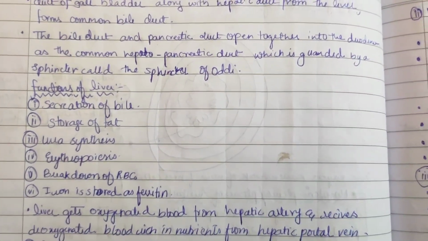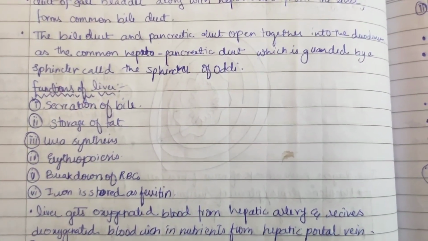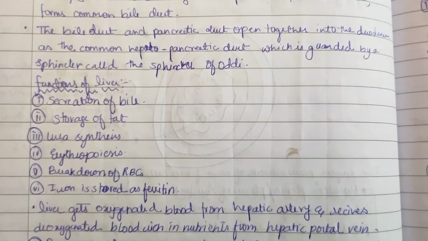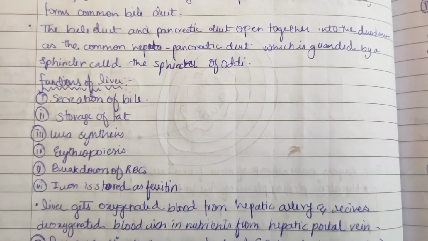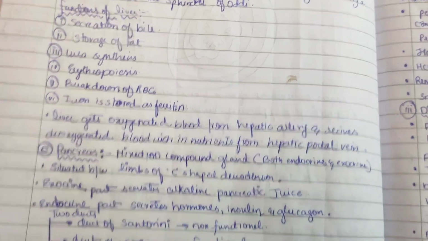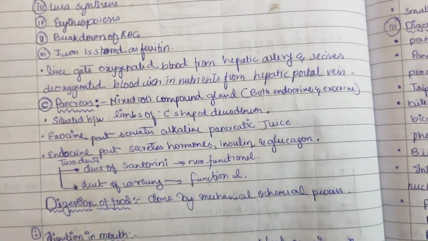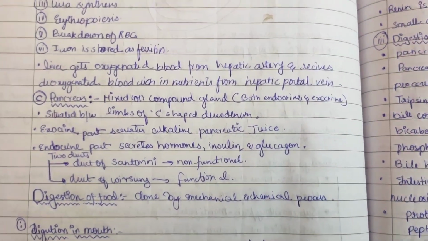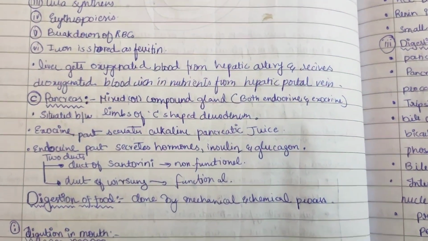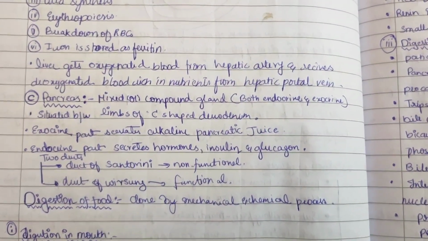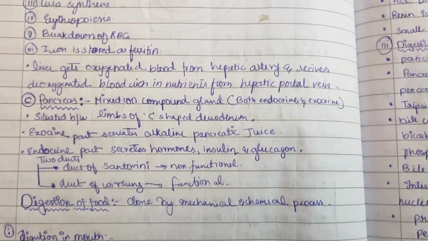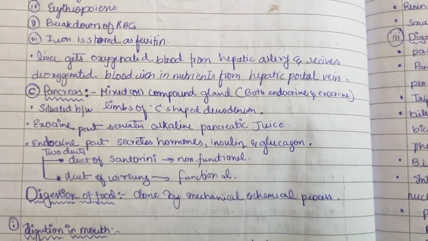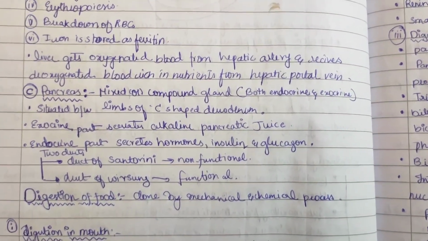The functions of the liver. Here you can see secretion of bile, storage of fat, urea synthesis, erythropoiesis, breakdown of RBC, and iron stored as ferritin. The liver gets oxygenated blood from the hepatic artery and receives deoxygenated blood, which is rich in nutrients, from the hepatic portal vein.